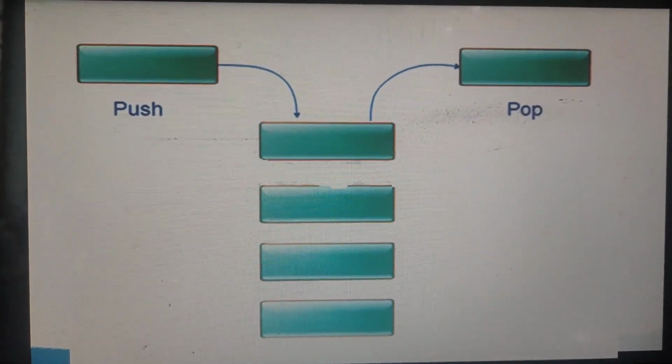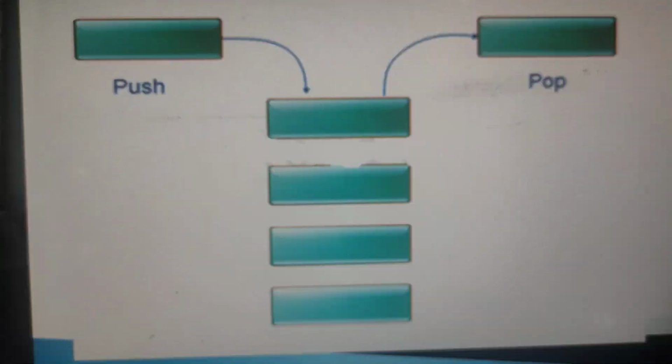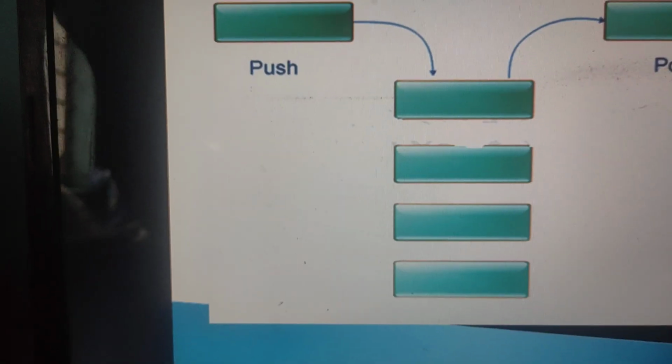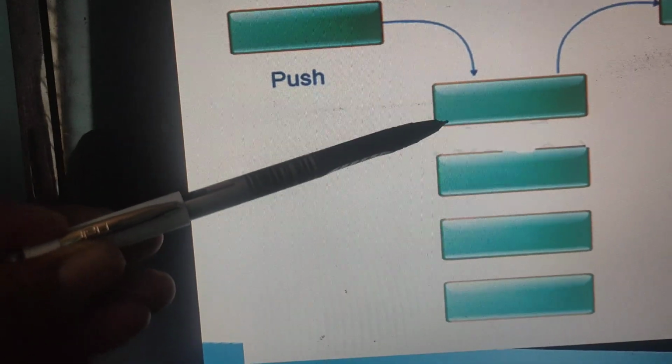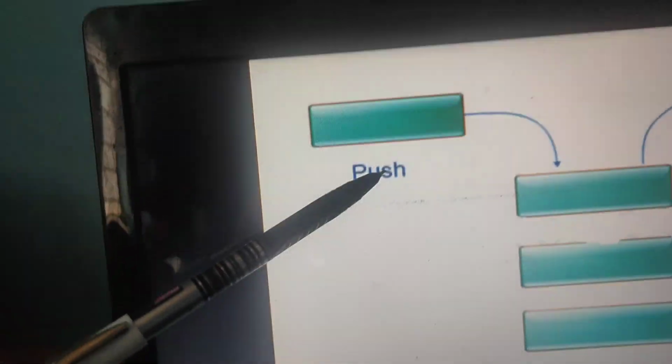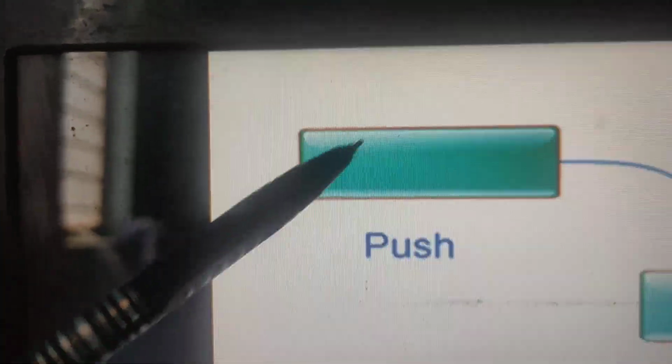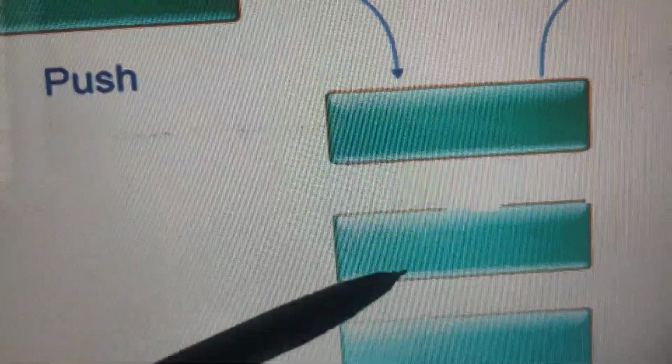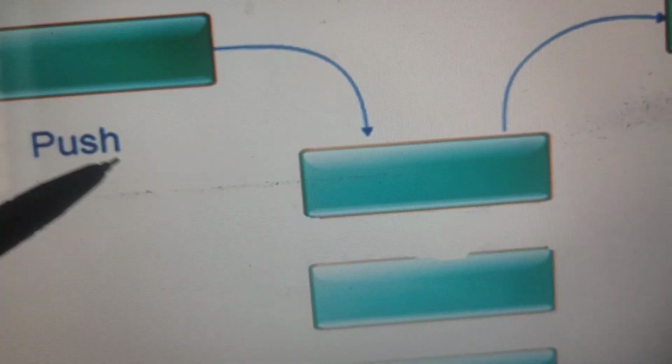So this diagram will be the indication. This is the stack. If you want to push a value, push means insert, so this is the data that will be inserted into the stack. This process is called push.